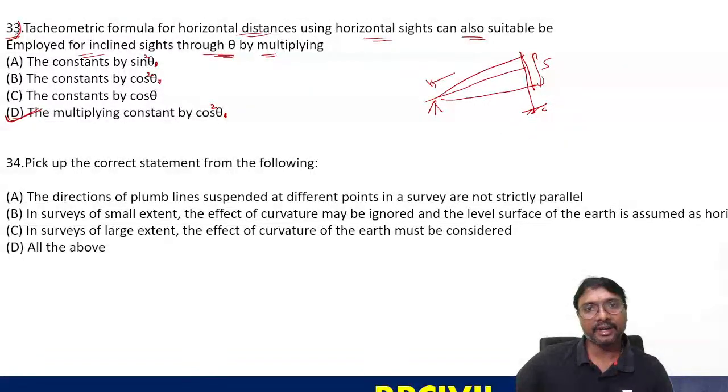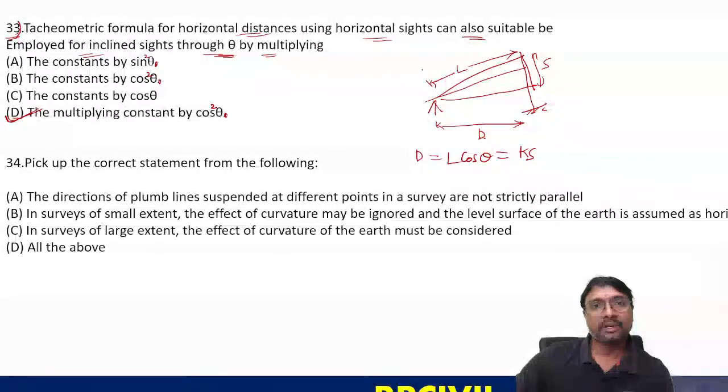This is your L, but we want this D. What is D? D is nothing but L cos theta. What is L? L is nothing but Ks, so L equals K s cos theta.